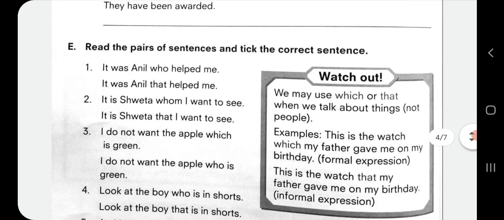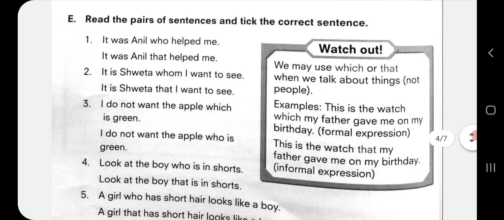Exercise E. Read the pairs of sentences and tick the correct sentence. Now, it was Anil who helped me. It was Anil that helped me. Now see here, we have to read the pairs of sentences and tick the correct sentence.